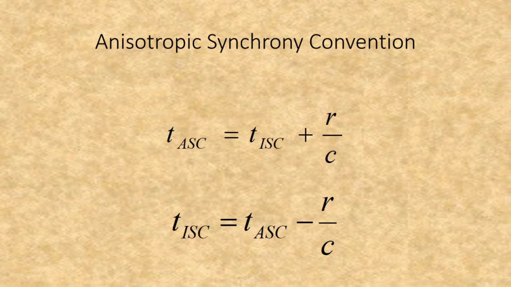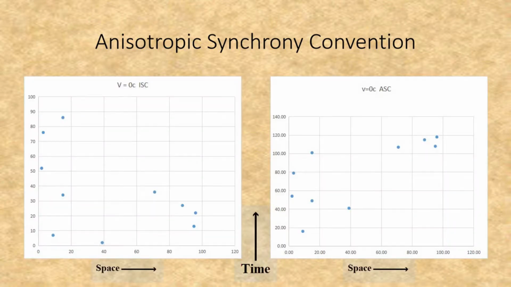In translating between the isotropic synchrony convention and the anisotropic synchrony convention, we have these two formulae. If you know the time in the anisotropic synchrony convention, to get the time in the isotropic synchrony convention, simply add r over c. If you know the time in the isotropic synchrony convention, to get the time in the anisotropic synchrony convention, simply subtract r over c. Here are two space-time diagrams illustrating this difference.